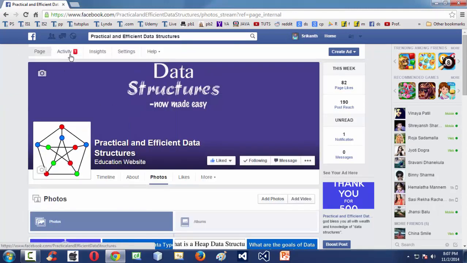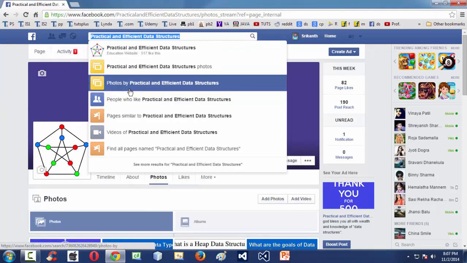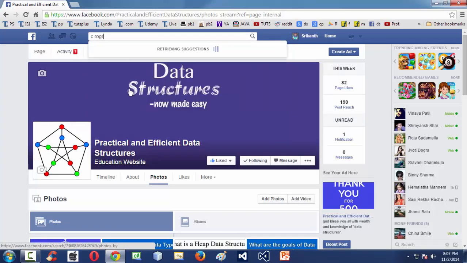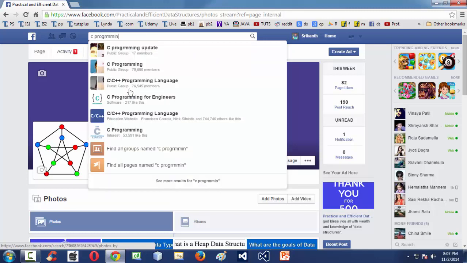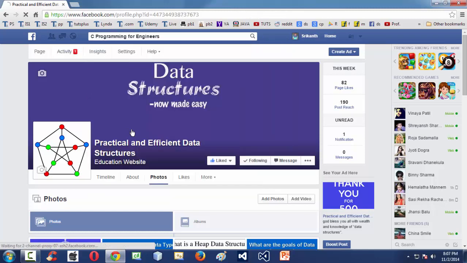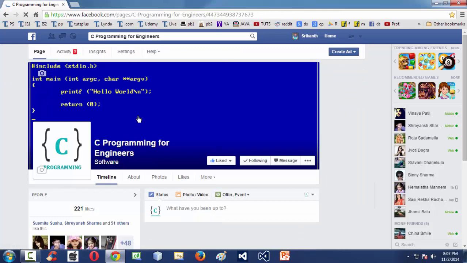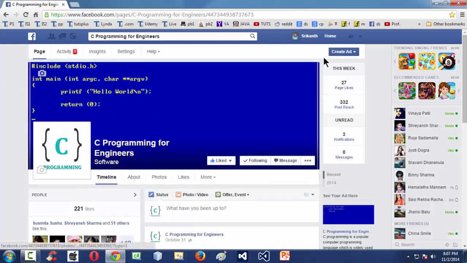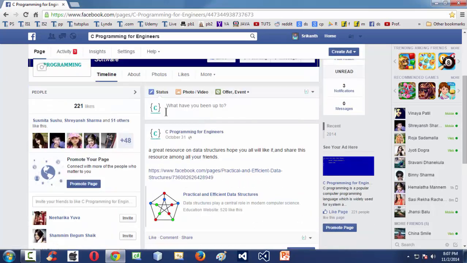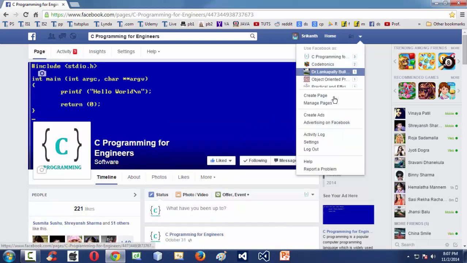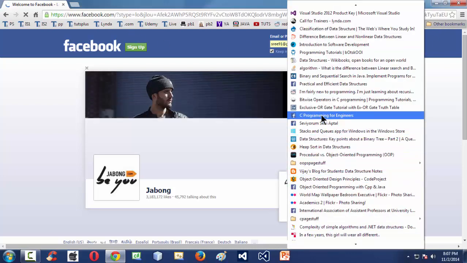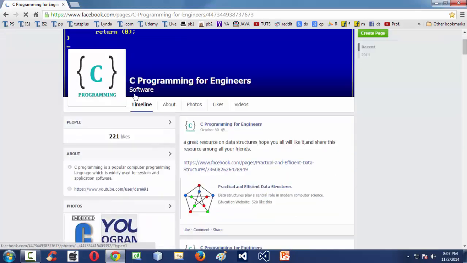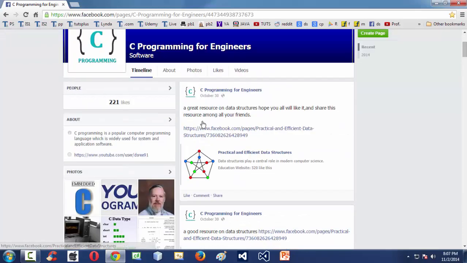Another resource we are going to watch now is on C programming. If you type C programming for engineers, this is another page, a good resource for engineers out there in the world. Even if you don't have a Facebook account, let me first log out and show it to you. Since I have bookmarked C programming for engineers already, you can watch and browse this page.